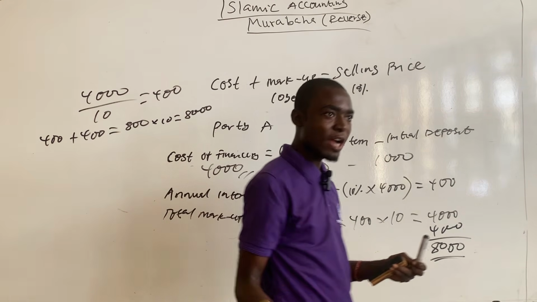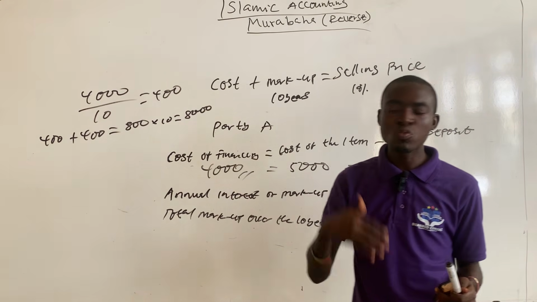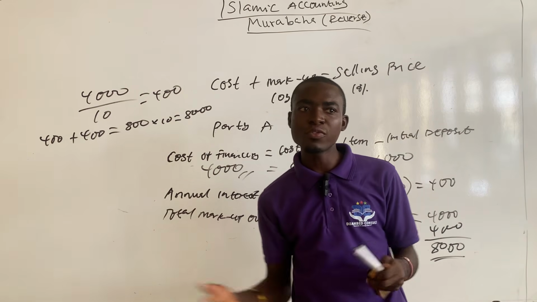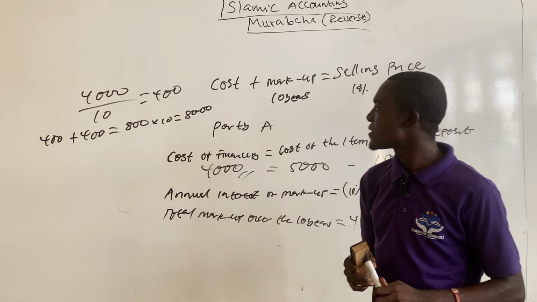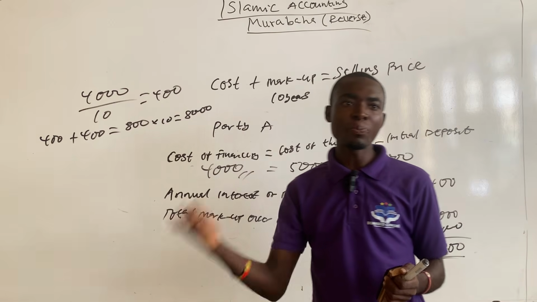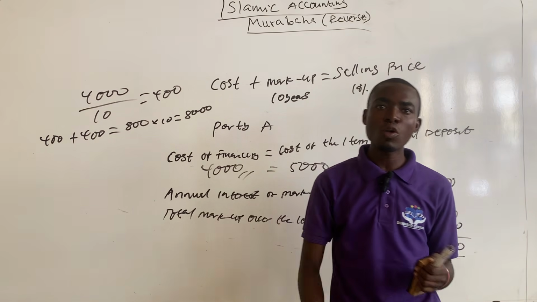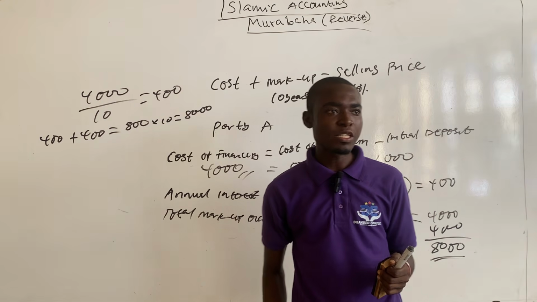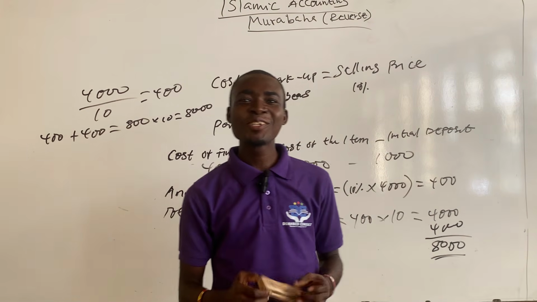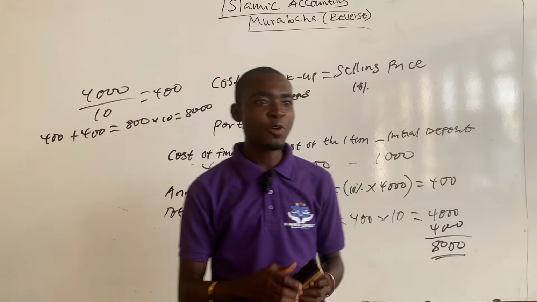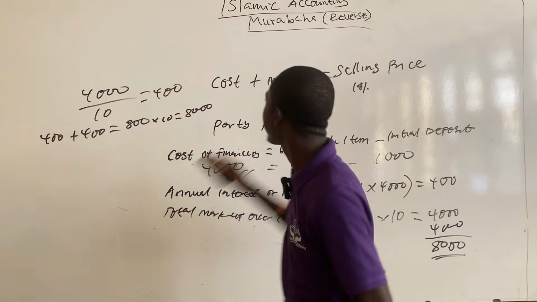Okay, so that's the procedure that you'll be using to calculate the annual installments that the party is responsible to pay, the total amount of markup that the party is supposed to pay, and the annual cost of financing that the party is supposed to pay. So, okay, we are coming to solve a practical question on Murabaha.